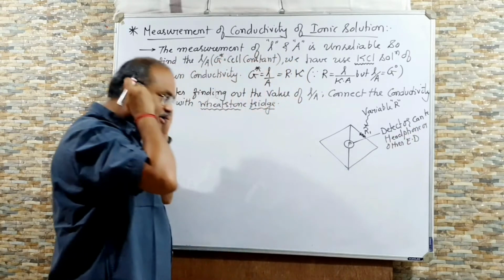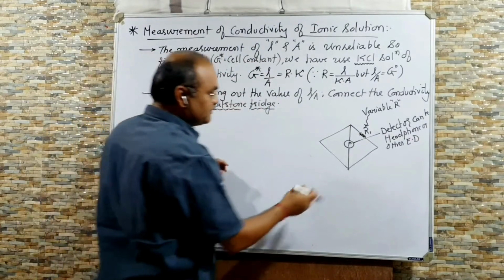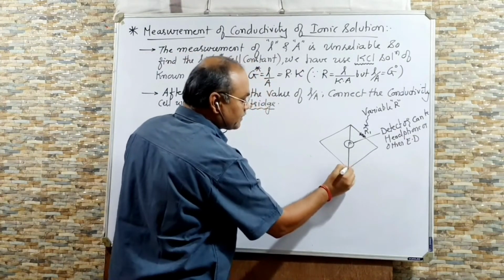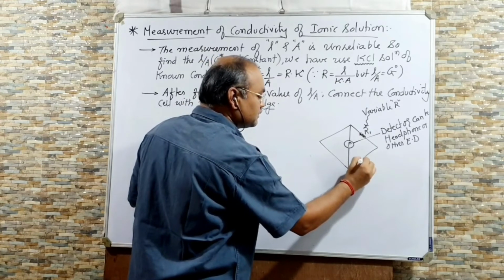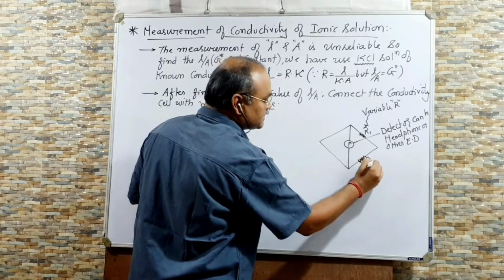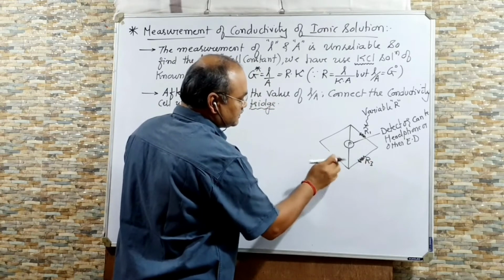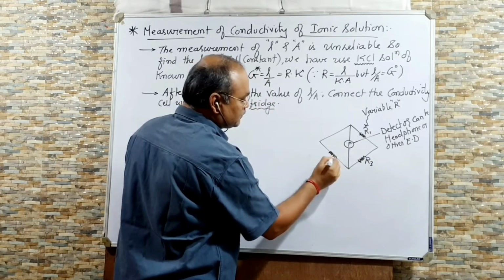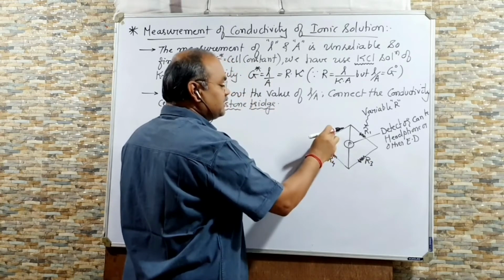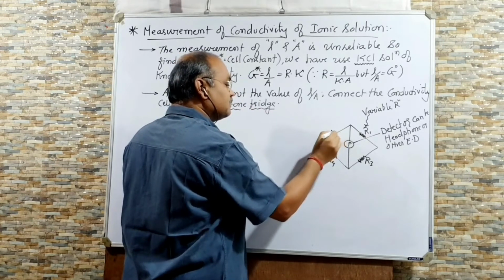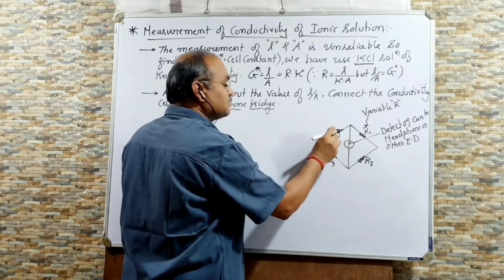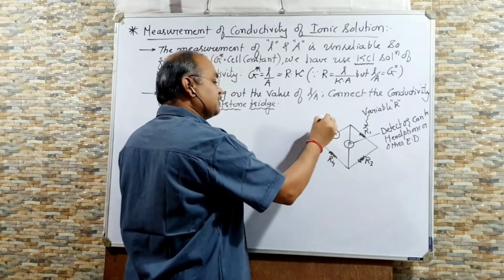ED I have written for electronic device. You can use any other electronic device, right? This is R3. This will be R4. And here you can connect your conductivity cell.